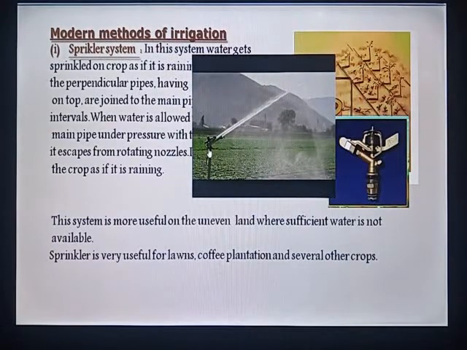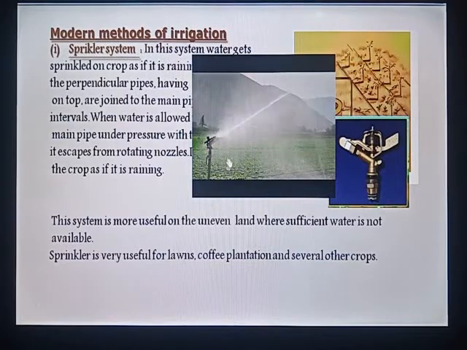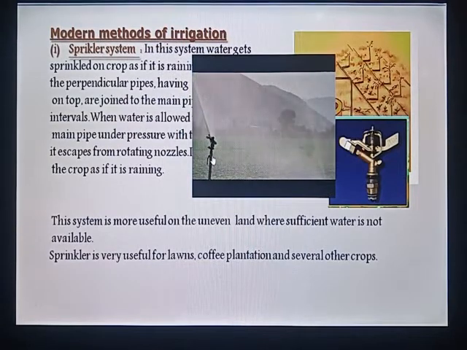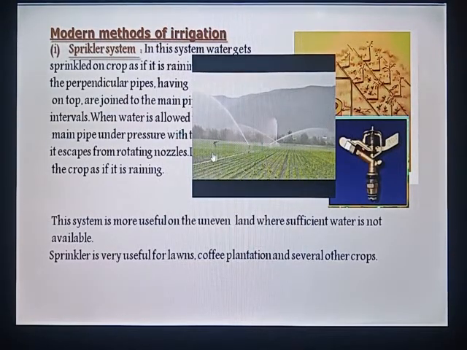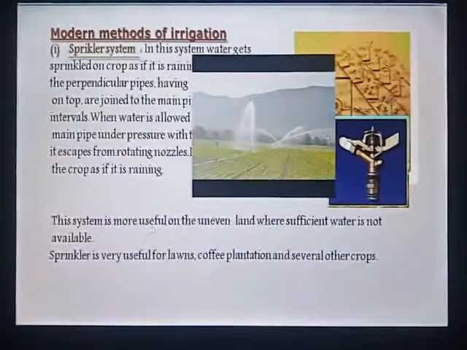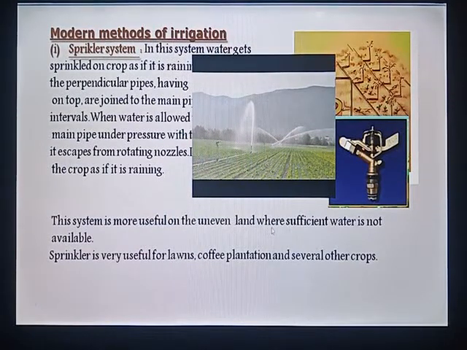You can see a sprinkler system here. This is the nozzle and it is rotating now when water is supplied under pressure. This system is more useful on the uneven land where sufficient water is not available. Sprinkler is very useful for lawns, coffee plantation and several other crops.